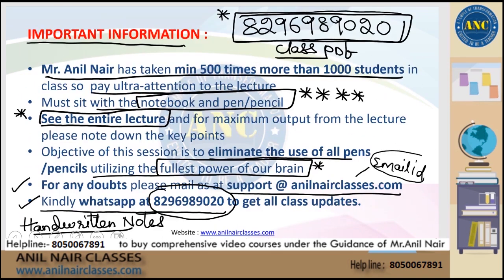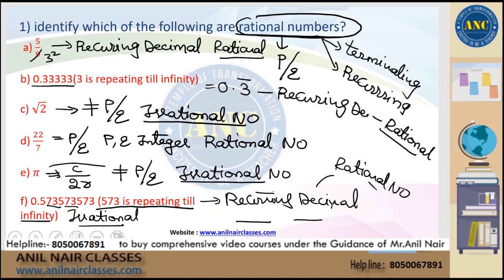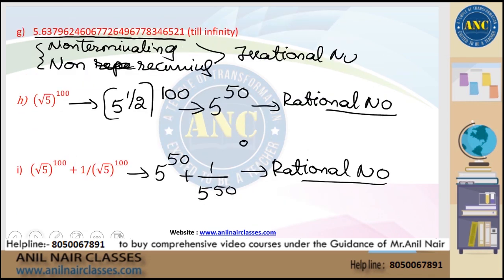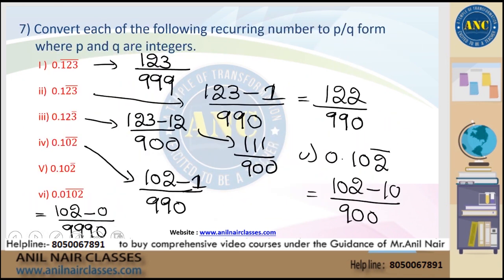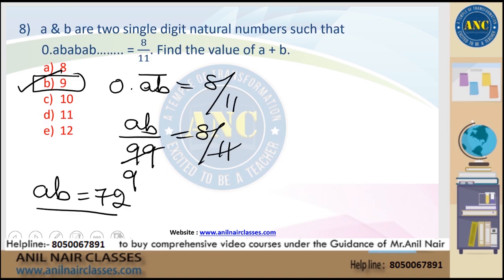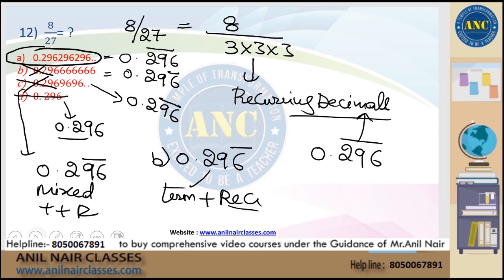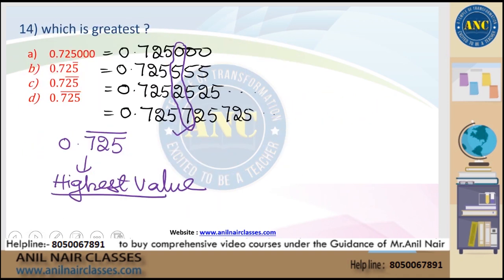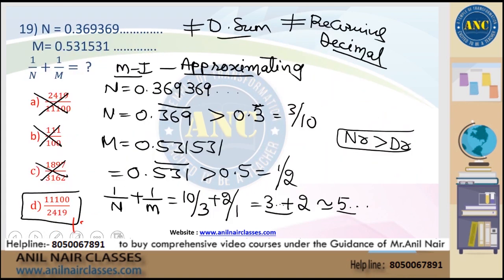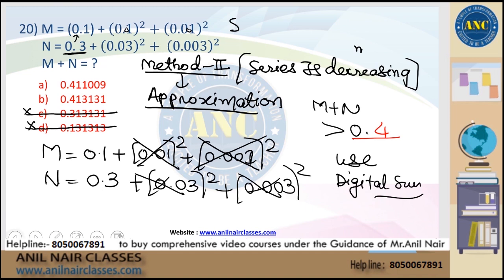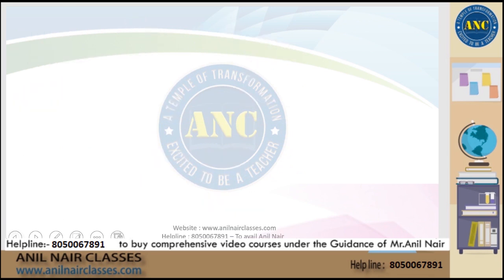Please see here, we have discussed all the basic fundamentals. Then we have discussed how to check which number is a rational number. First over, second over, third over, up to the 20th, we did it all. Only fractions and decimals, we have done all the problems.